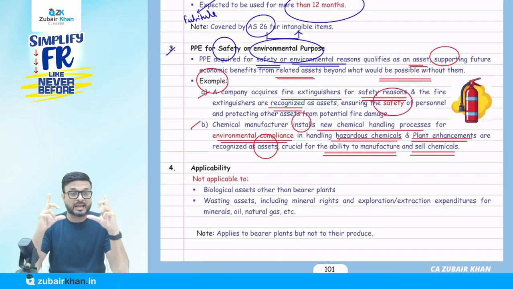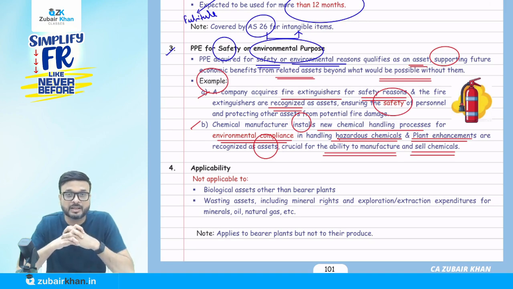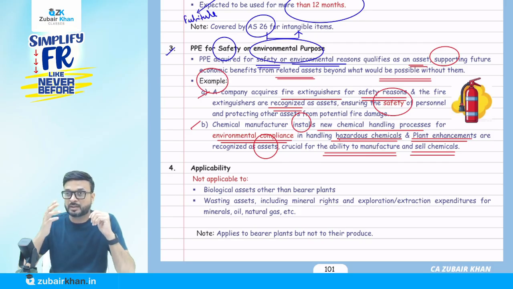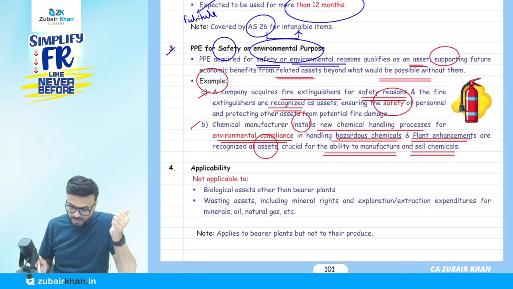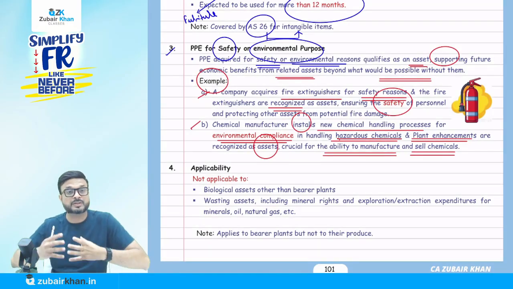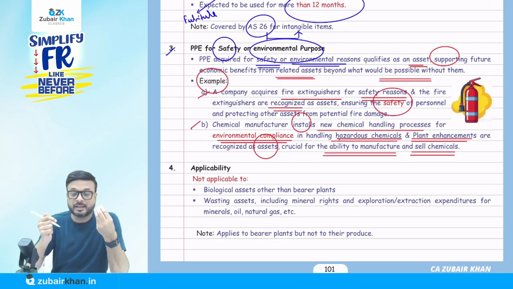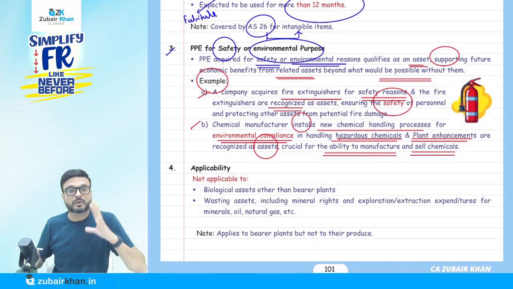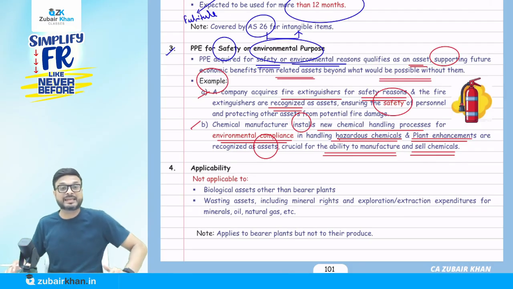To safeguard the environment and ensure compliance, they purchase some chemical handling machines, to handle the hazardous chemicals. That is for the purpose of the environment, so it is also PPE.